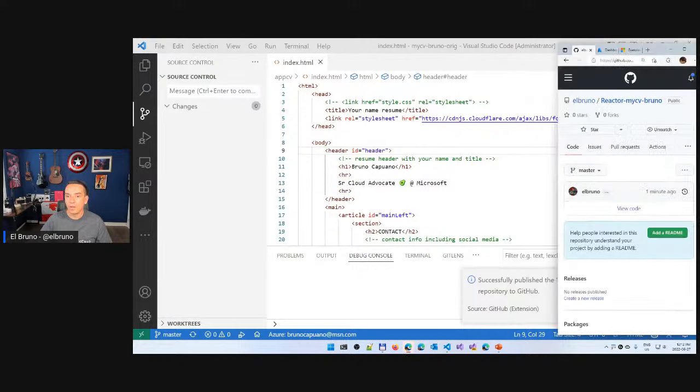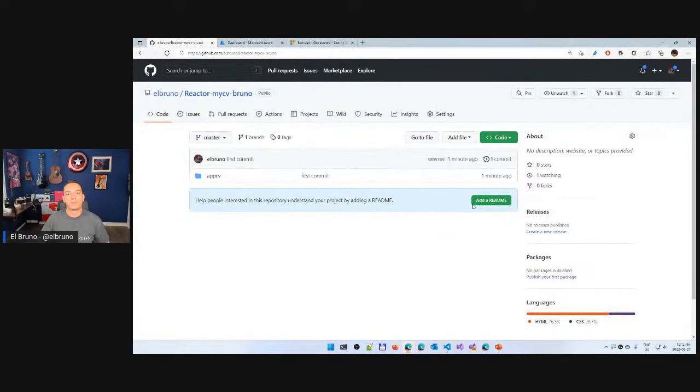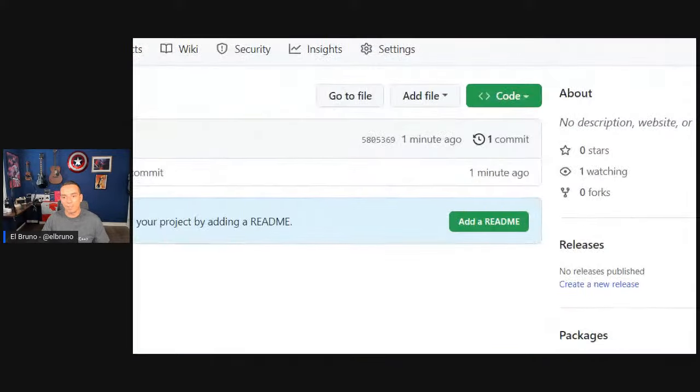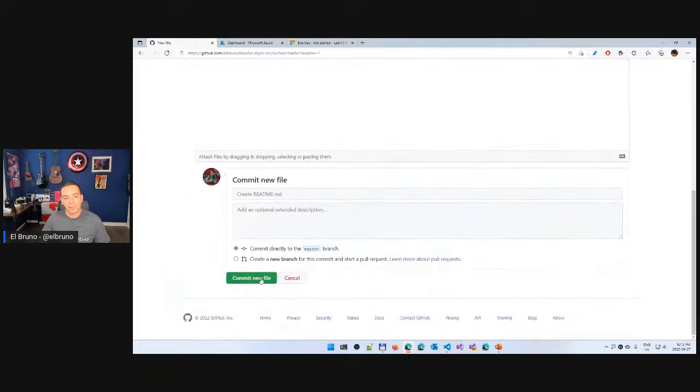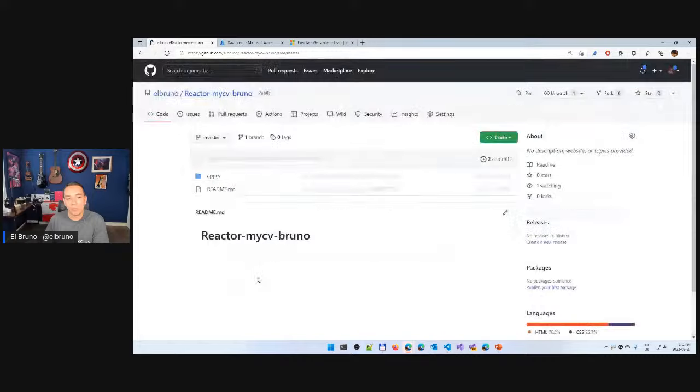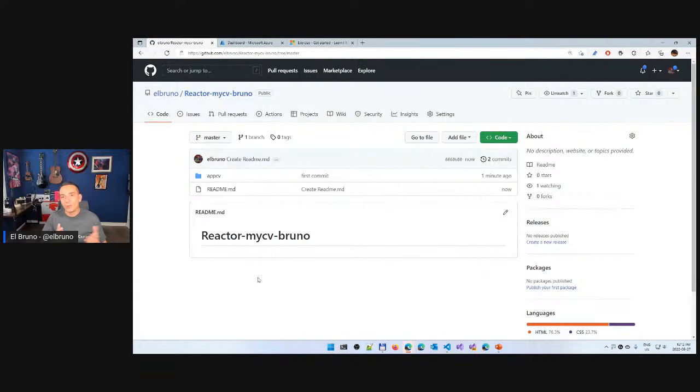There it is. So I can go back here so I can see the repository, the one that I just created one minute ago. And hey, I am in GitHub. If I want here, I can create a README file, and that's it. Create readme.md. So here I am. I like to use both ways. I like to use both scenarios. I like to use Visual Studio Code plus the portal of GitHub.